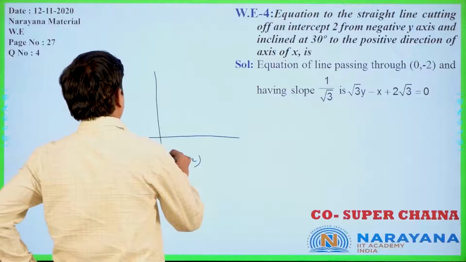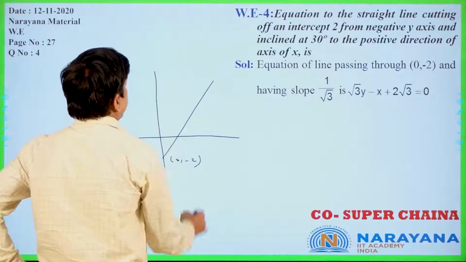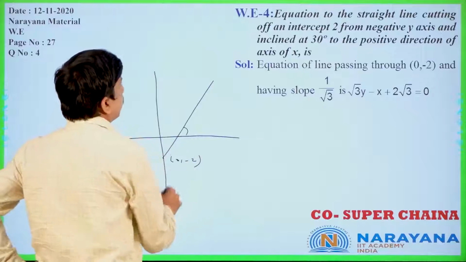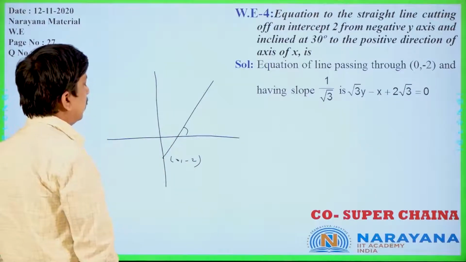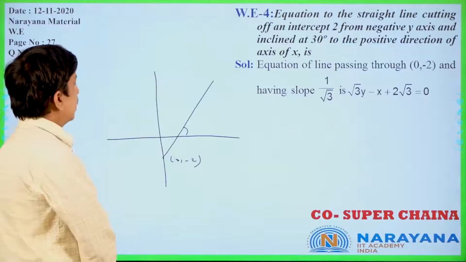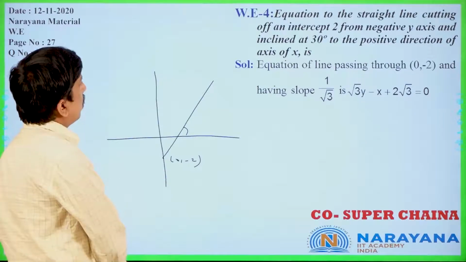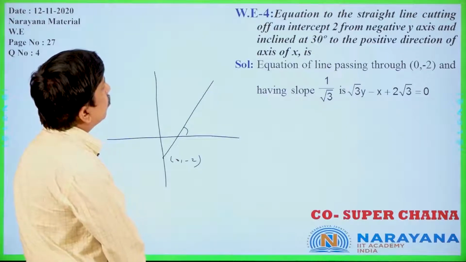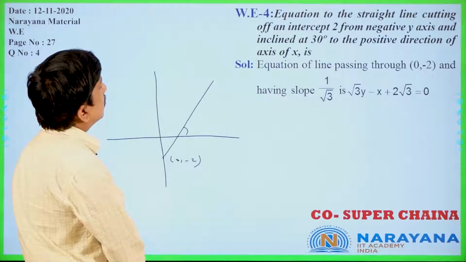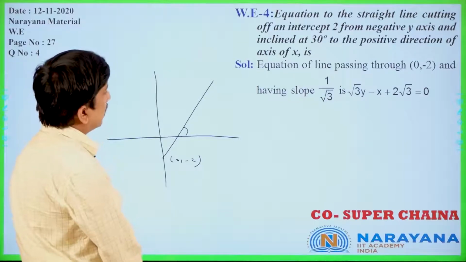Like this line, if you take it, this inclination is 30 degrees with the positive direction of the x-axis, and it also intersects the y-axis at (0, minus 2). That is the equation of the straight line cutting off an intercept 2 from the negative y-axis and inclined at 30 degrees to the positive direction of the x-axis.